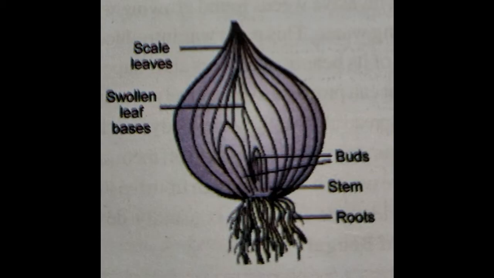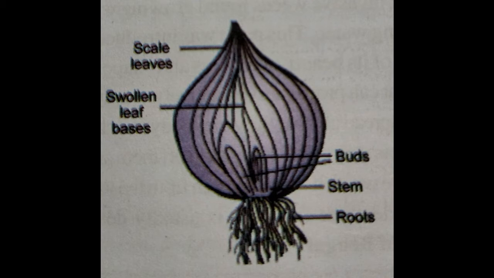Now this is the bulb of onion. Onion is also a plant, and this onion bulb acts as the vegetative propagule for it, and it helps in the production of the new plant in the vegetative way. So this is the bulb, and look here, this is the root and stem, and these are the buds present just above the stem.